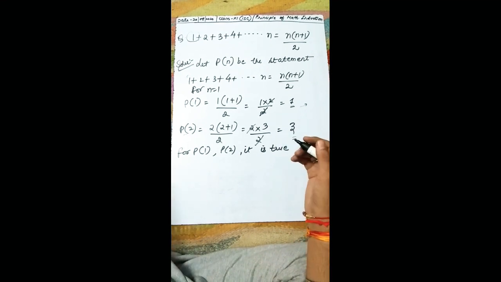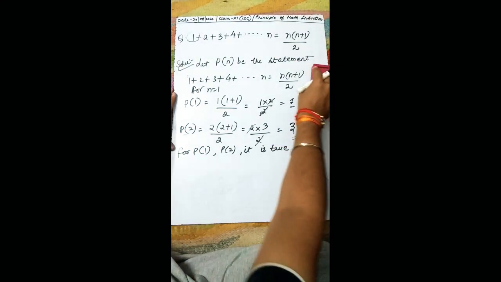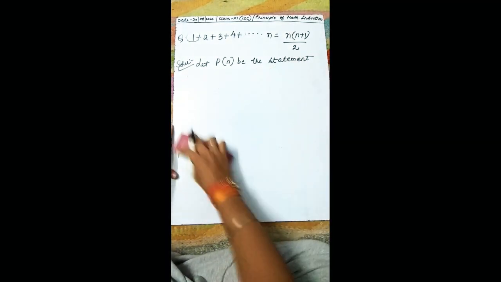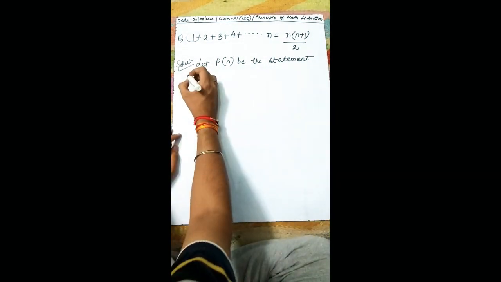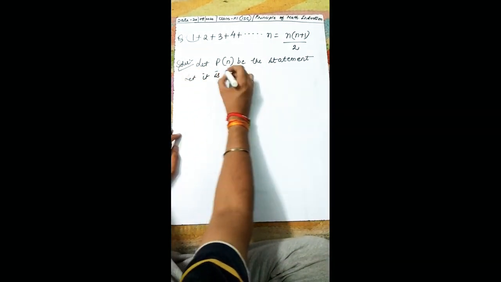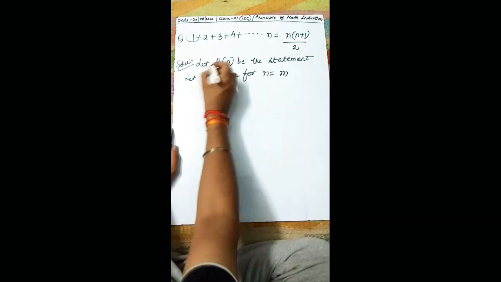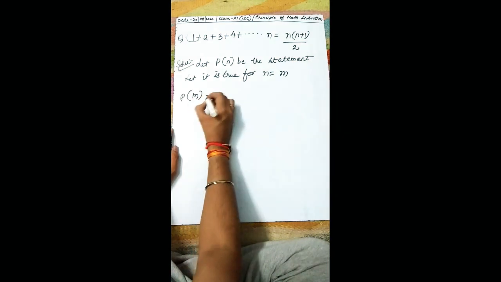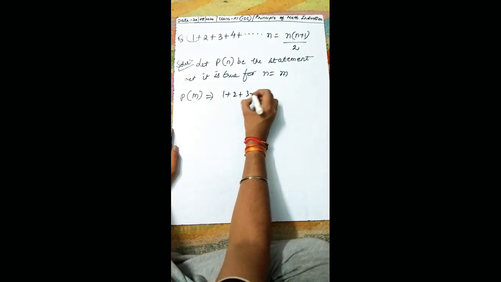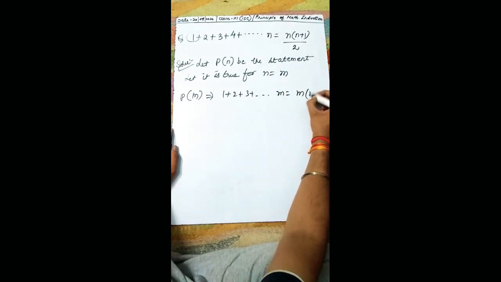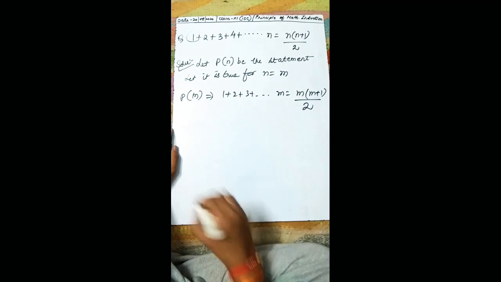So it is true. Now what is the second step we need to take? We have to write there, that means it is true for n equal to m also. So let us write. I'm rubbing this because there is no enough space. So don't, this is the part of the solution. Let it be true for n equal to m. That means Pn will become Pm, which is 1 plus 2 plus 3 plus, in place of n, m will come, and in place of n here, n will come.